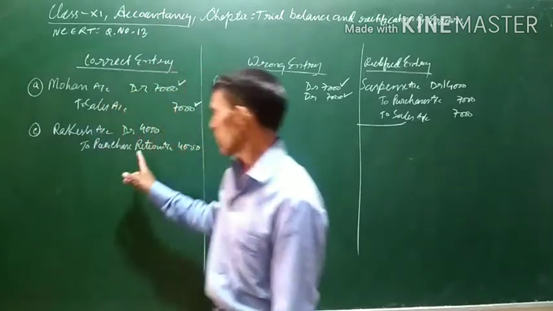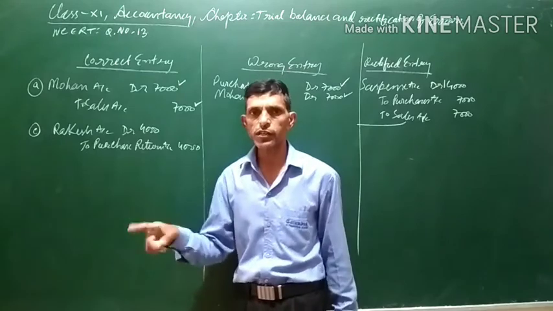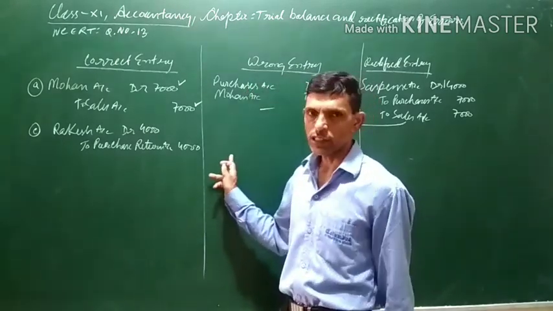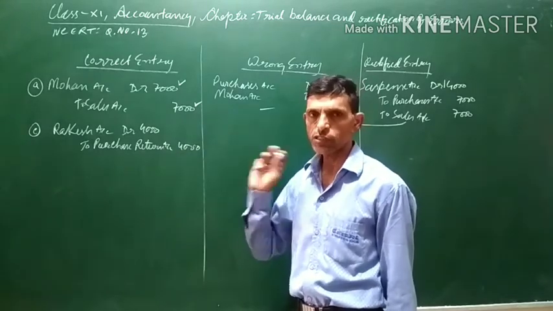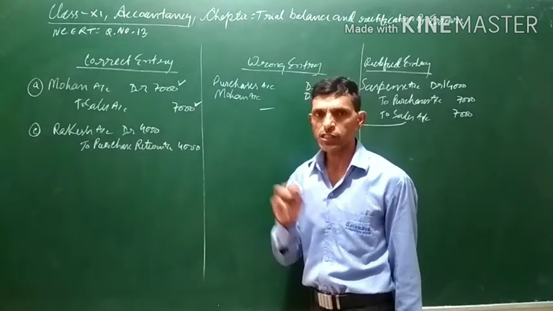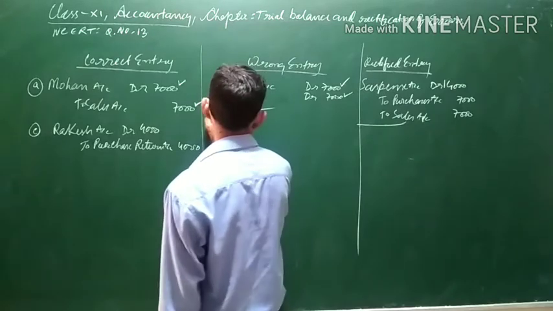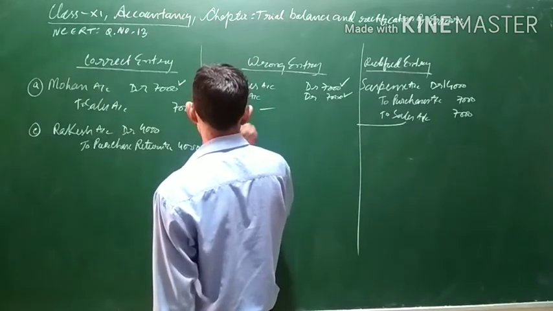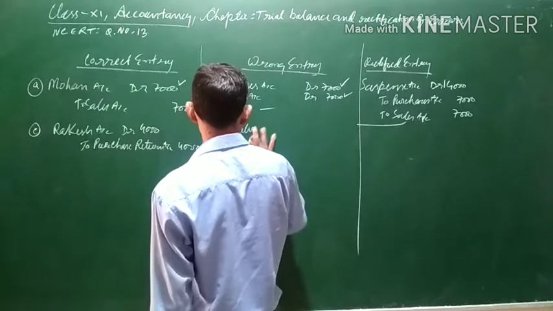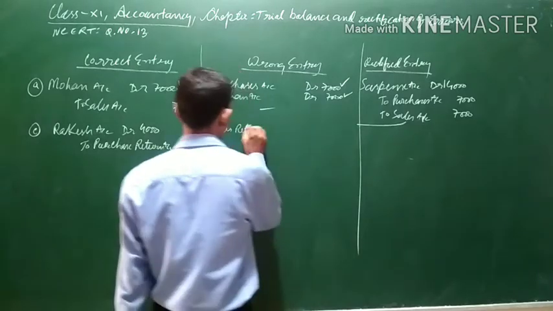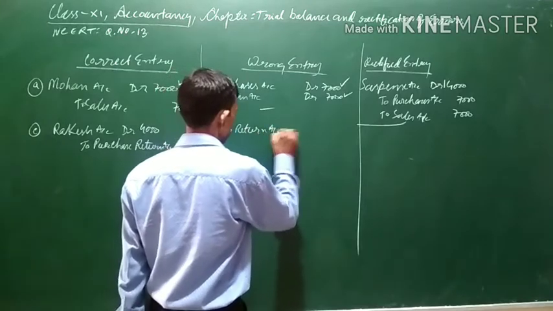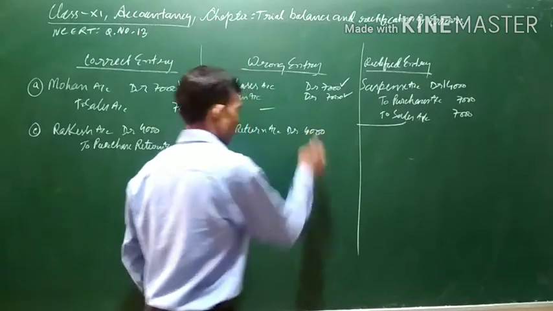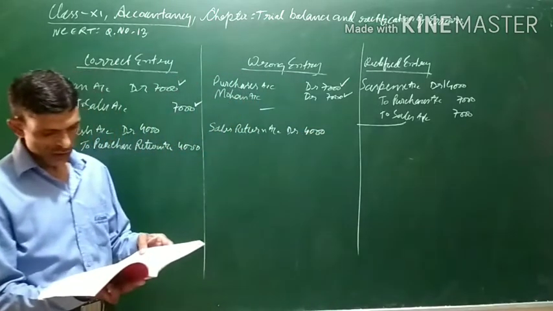It is a purchase return, but it was recorded in sales return. As you know, sales is credited and sales return is debited. It has been recorded in sales return. It means the sales return account was debited. Sales return account debit 4,000. It was recorded in the sales return.